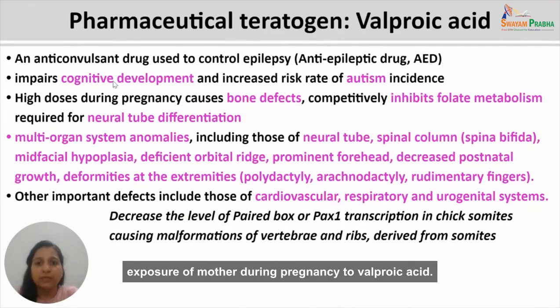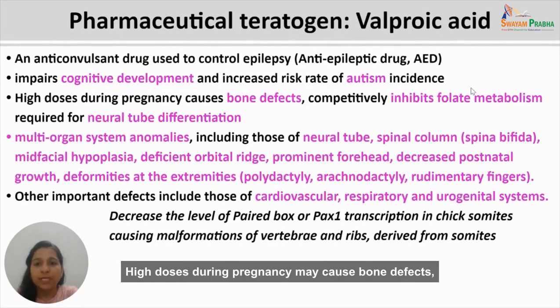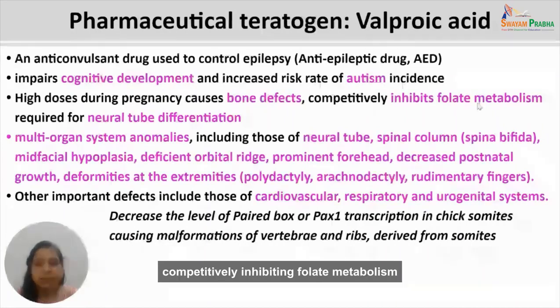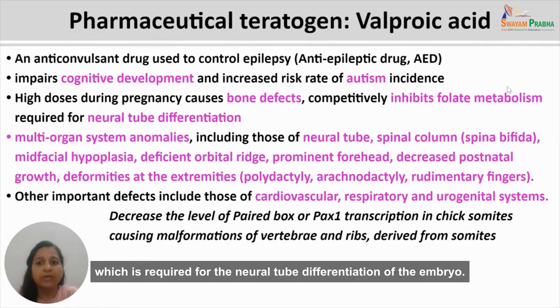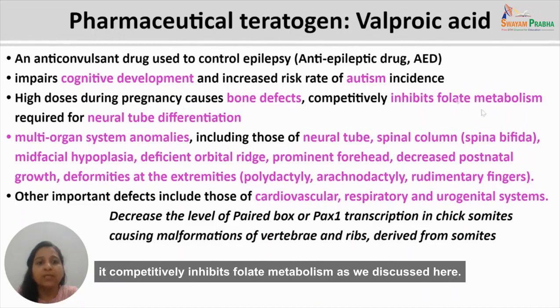Exposure of the mother during pregnancy to valproic acid impairs cognitive development and increases the risk of autism in the child. High doses during pregnancy may cause bone defects, competitively inhibiting folate metabolism, which is required for the neural tube differentiation of the embryo. It leads to multi-organ system anomalies, including those of the neural tube, because it competitively inhibits folate metabolism, as we discussed here.